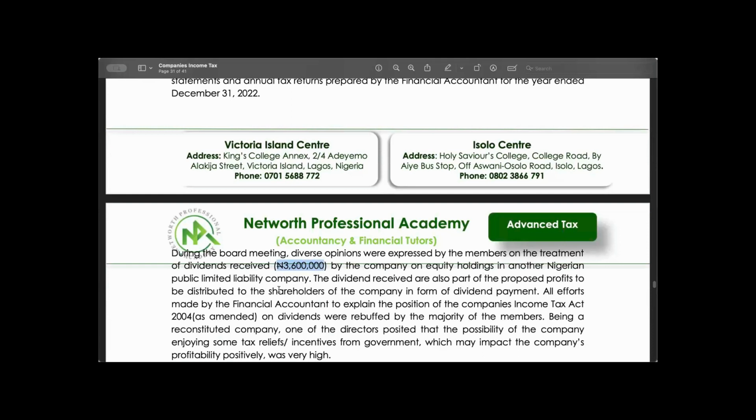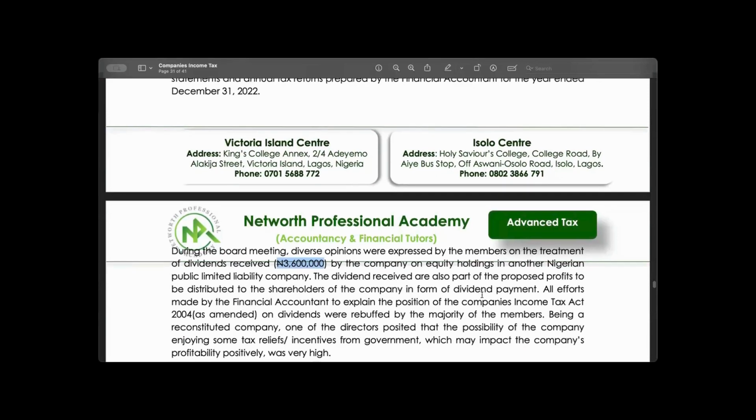Are you getting me? Remember, we talked about Section 19. This is not talking about Section 19. They have received dividend, okay? And when you receive a dividend, it is going to be treated as what? Frank investment. Thank you, my dear. Frank investment. So the dividend received are also part of the profits to be distributed to the shareholder of the company in form of dividend payments.